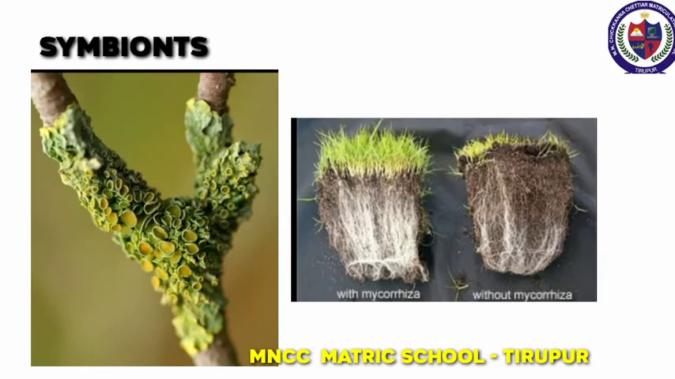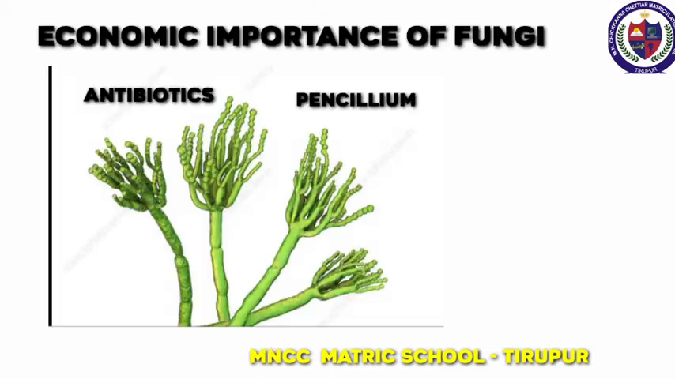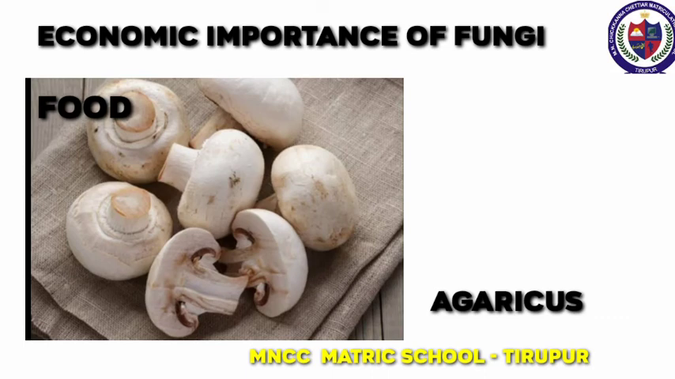Symbionts. Some species of fungi live with algae and are mutually benefited. Example, lichen. Some fungi live symbiotically with the roots of higher plants, called mycorrhizae. Economic importance of fungi. Antibiotics. Some antibiotics obtained from fungi cure various diseases. Example, penicillin. Food. Mushroom contains rich protein and minerals. The most common edible mushroom is Agaricus, the button mushroom.